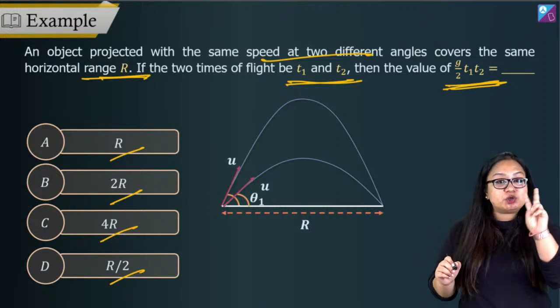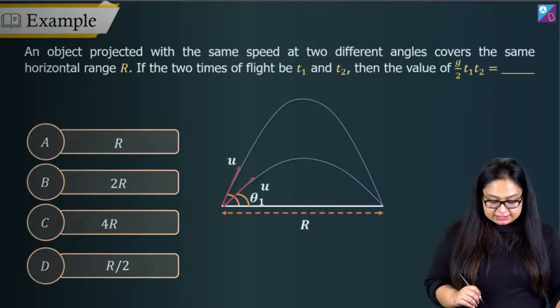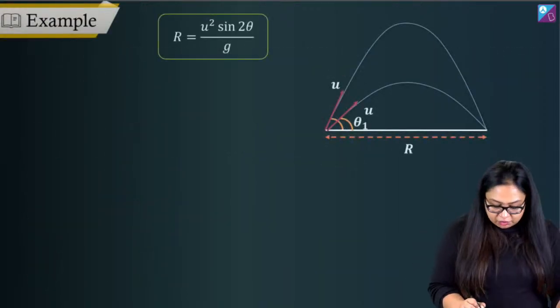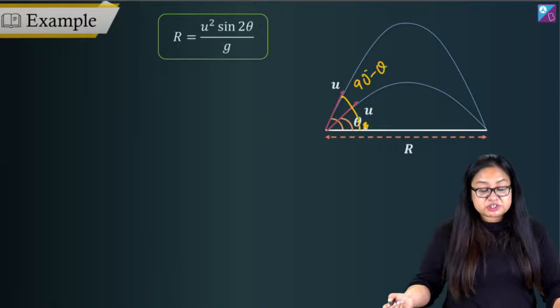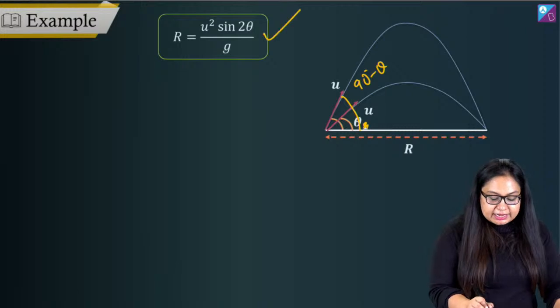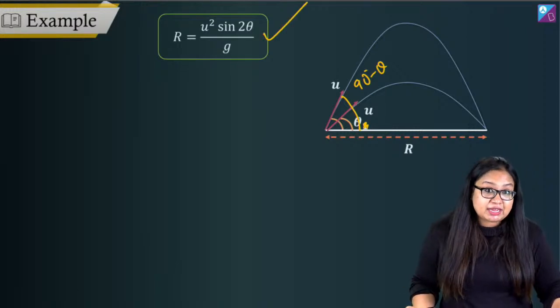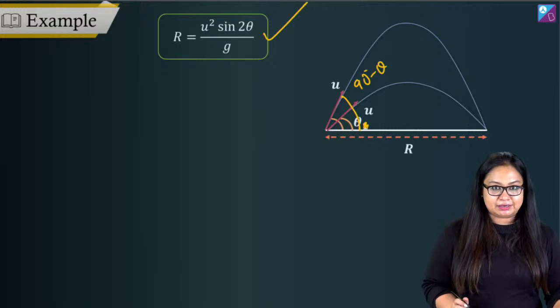So we have two angles that are complementary to each other. One is theta, one is 90 minus theta. Here we've got theta and the other is 90 minus theta. Both are projected with the same initial velocity. So now range is u square sine 2 theta by g. And since options are in terms of range, we want to keep this relation in mind.